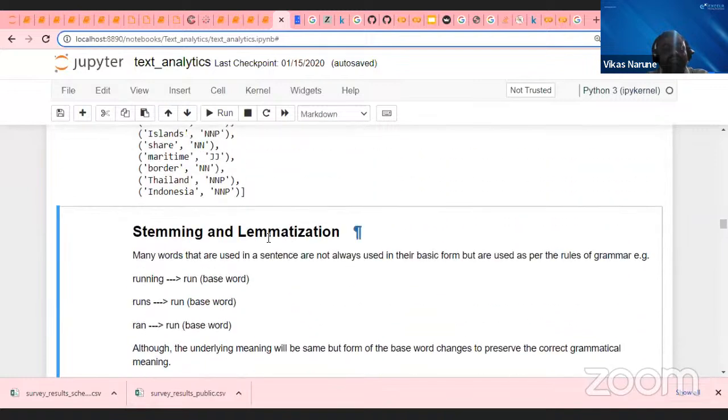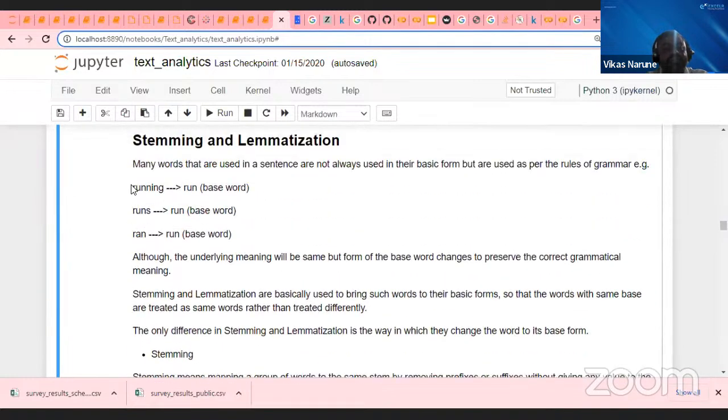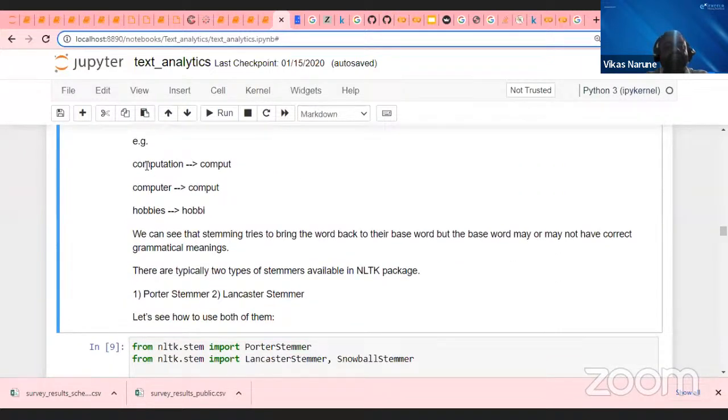If I say running, runs, and ran, and I bring them to run, it is okay, right? My meaning is not changing. Let's imagine these words: computation, computer, and hobbies.